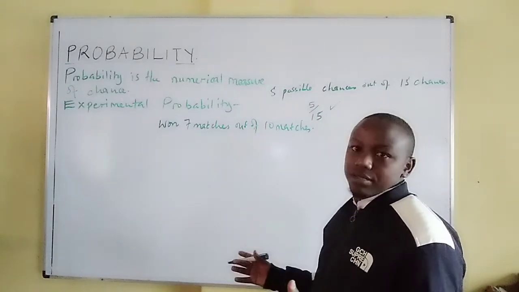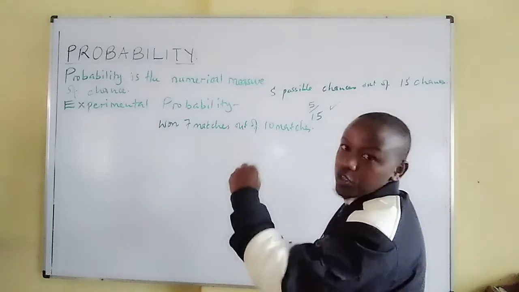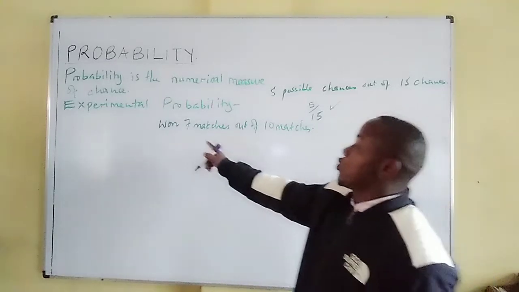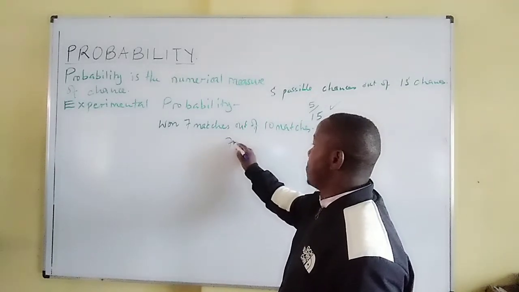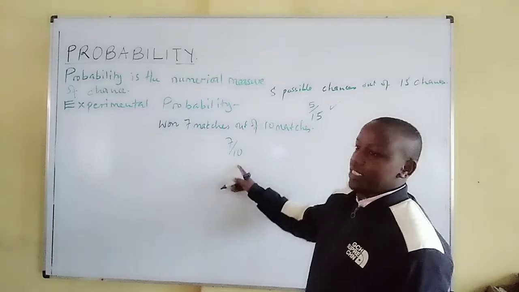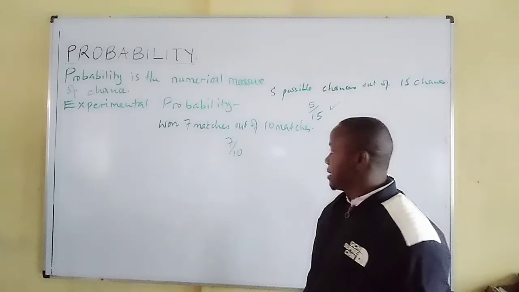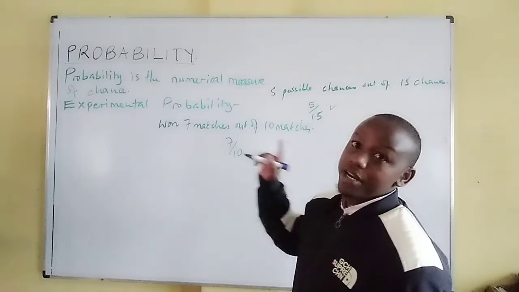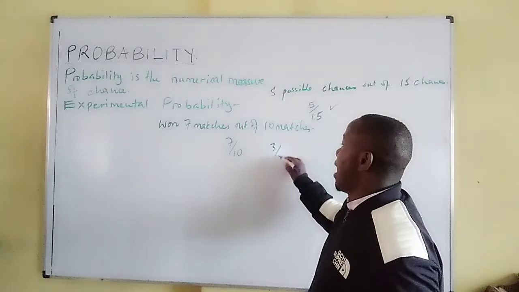From this experience, we can mathematically measure the likelihood that, if the school team gets involved in another match, it will win or lose. Because it has won 7 matches out of 10, we can say that out of every 10 matches it wins 7. Therefore, the probability of this team winning is 7 out of 10. The team has lost 3 matches out of 10, so the probability of the school team losing is 3 out of 10.